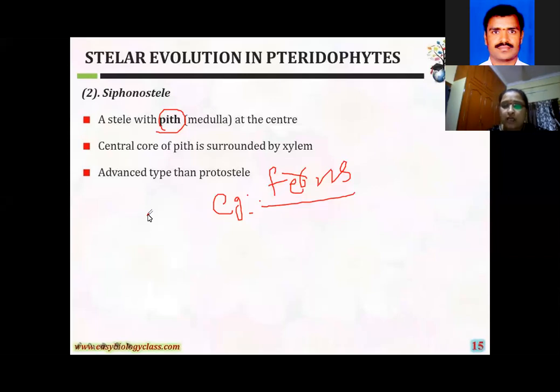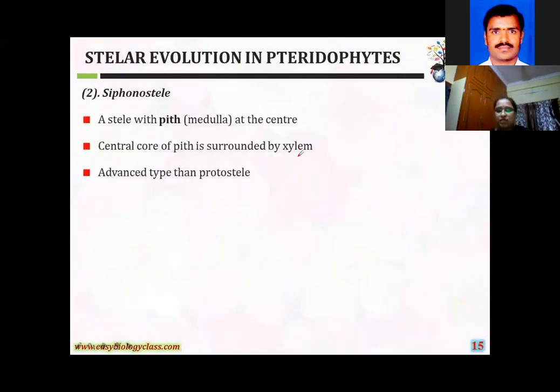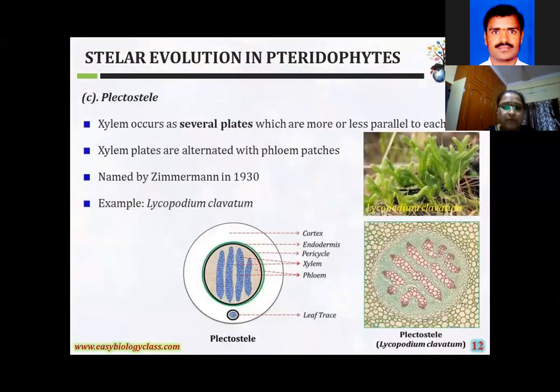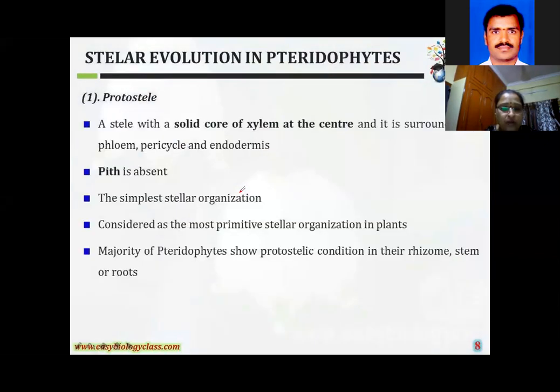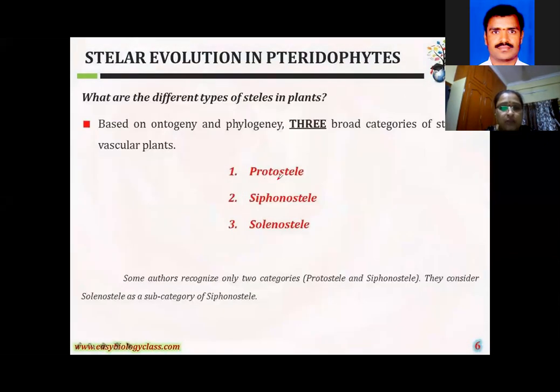Medullated protosteel. Here the central pith is surrounded by xylem and phloem. Such types of steels you can observe in most members of which group, girls? What is the group name? Pteropsida, or another name, ferns. These are all steels. What is the first steel? Tell me, girls, fast. Haplosteel. Second one, actinosteel. First I'll explain, protosteel and siphonosteel.